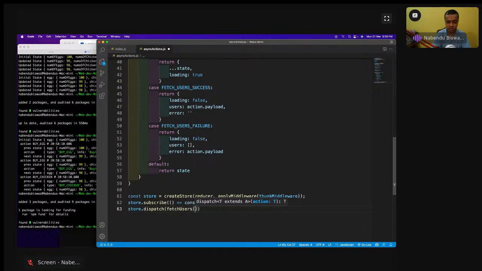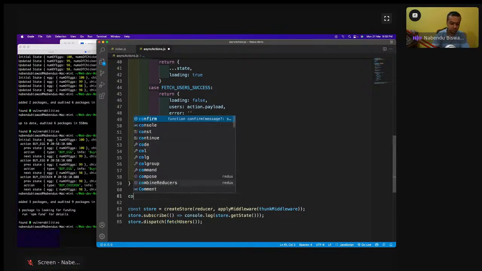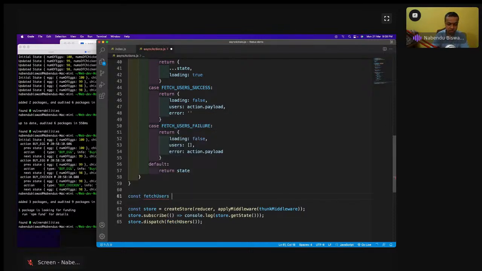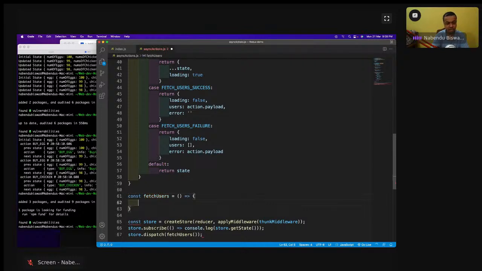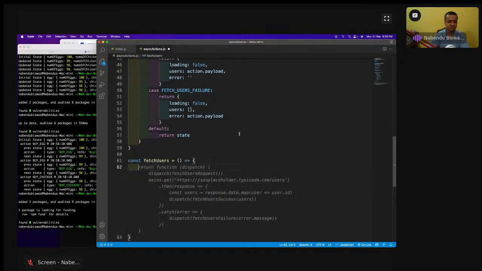Actually, I'm going to create a new function. As I told, a lot of things will be shown right now. This fetchUsers, I'm going to have one more function which is actually going to call all the other functions. So I'll go here and write const fetchUsers equal to like this, and the first thing we have to do is return a function with dispatch.